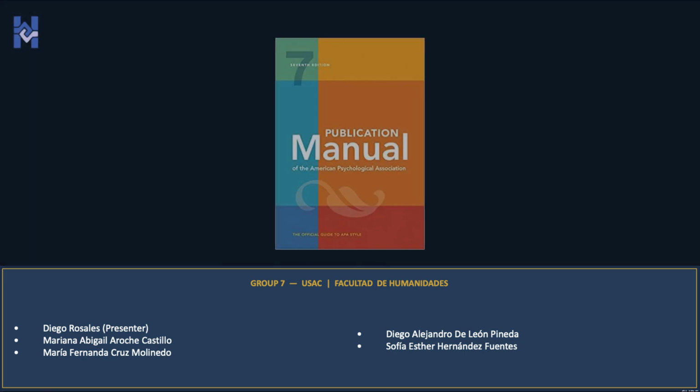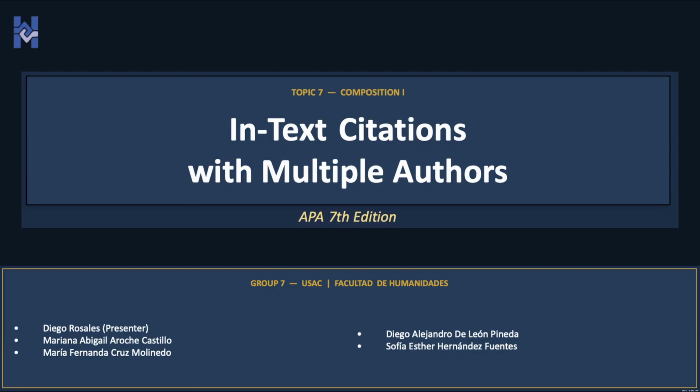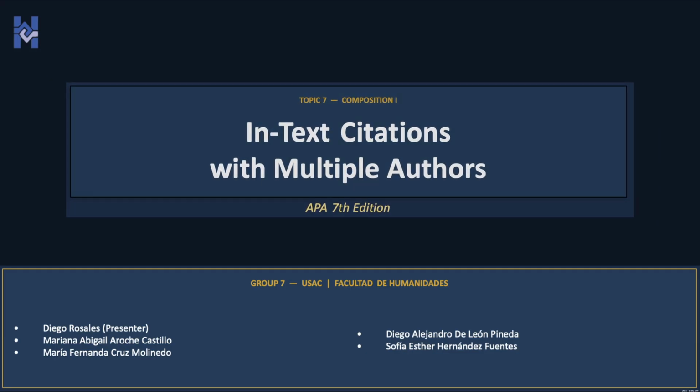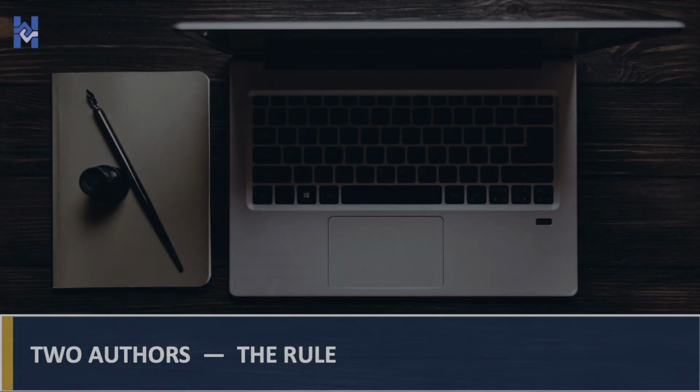Today, we're covering Topic 7, in-text citation with multiple authors in APA 7th edition, specifically the rules for 2 authors and for 3 or more. Let's get started. Let's start with 2 authors.